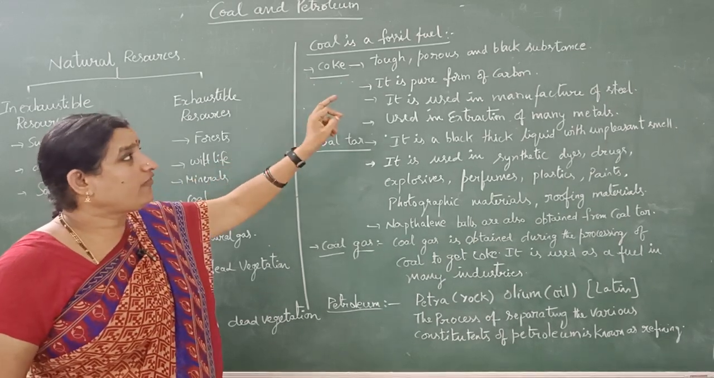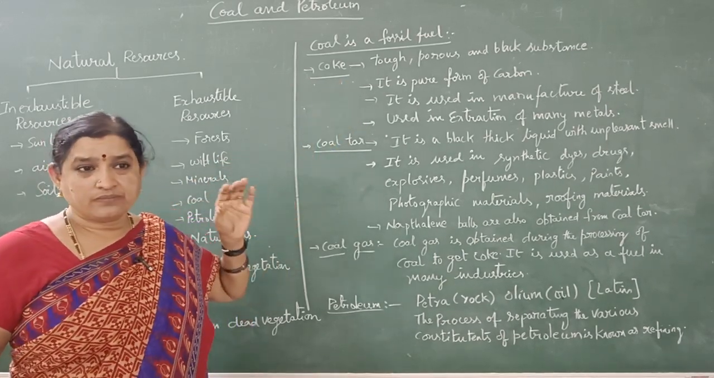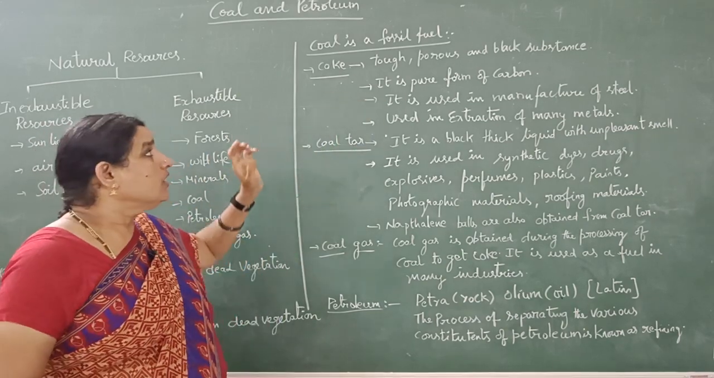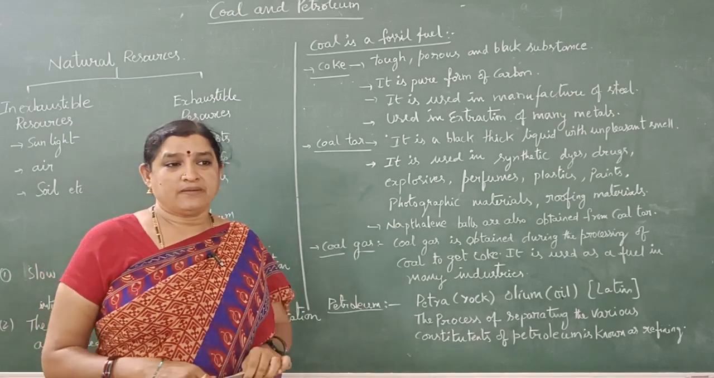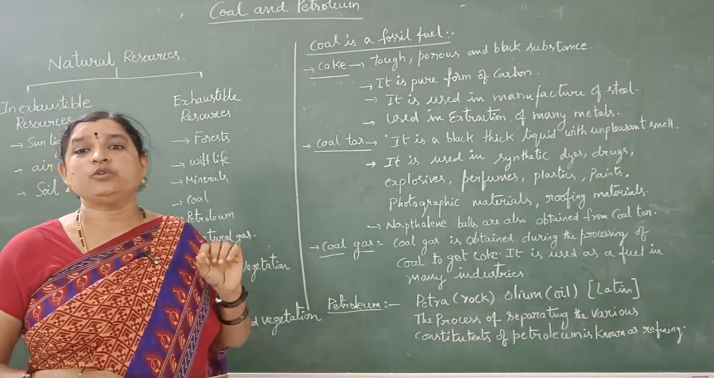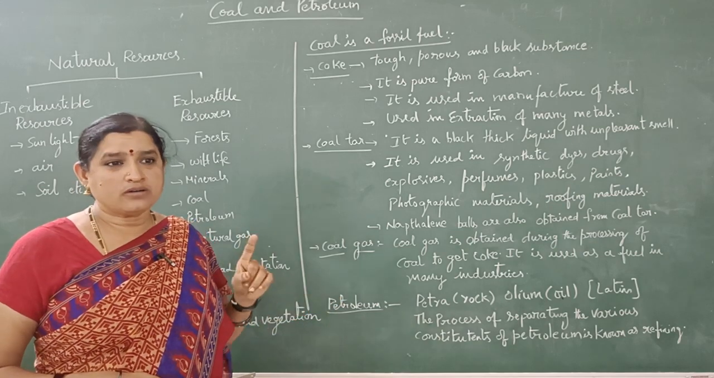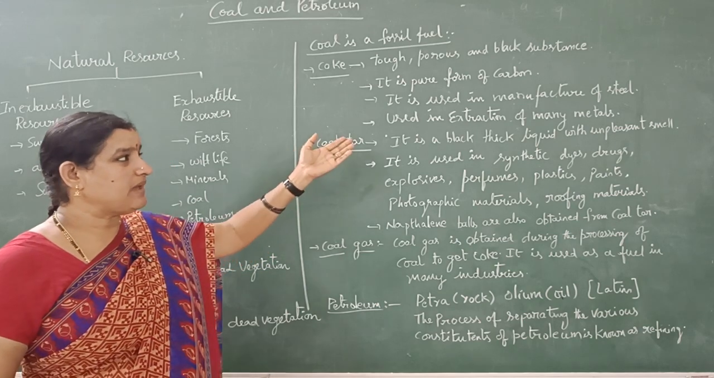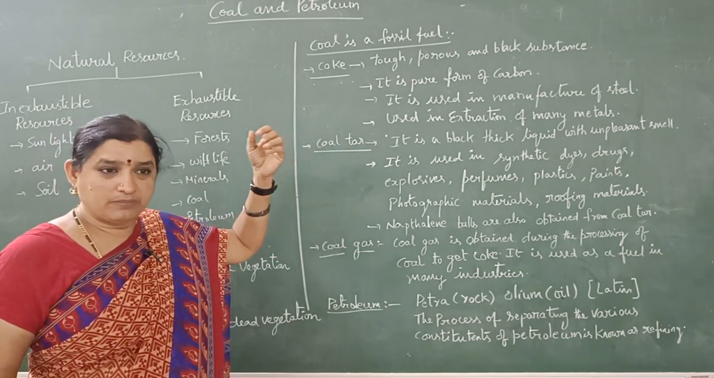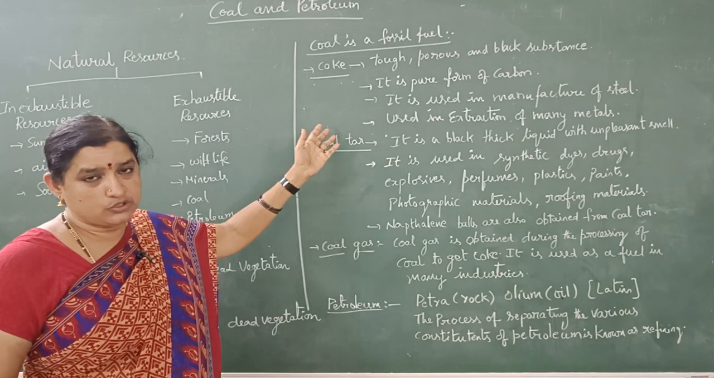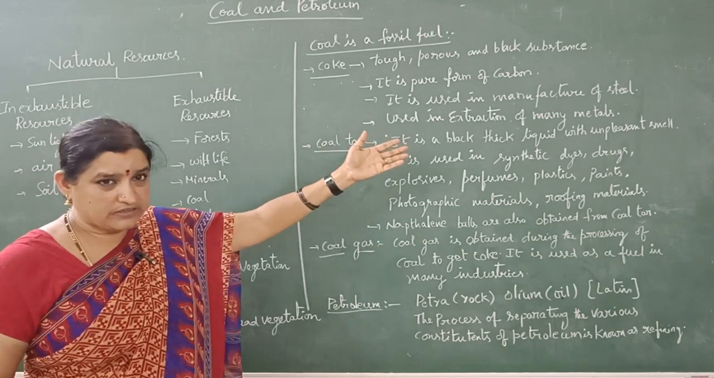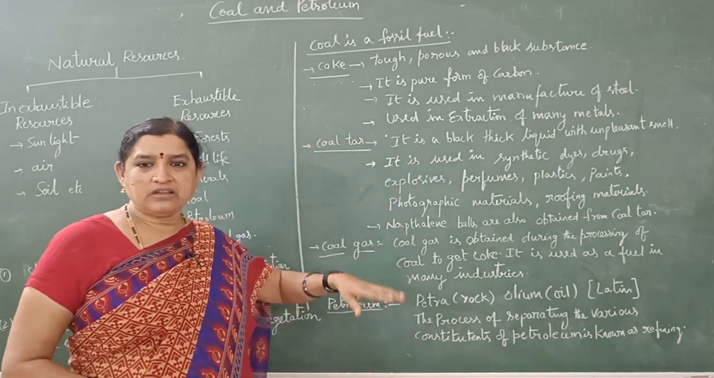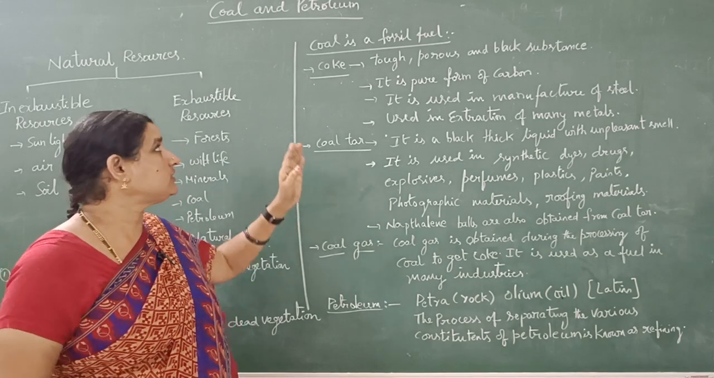Coke is a tough, porous and black substance. It is a pure form of carbon. You may get a question like, which is the pure form of carbon? So, coke, not coal. Coke is the pure form of carbon. It is used in the manufacture of steel and also in the extraction of many metals.